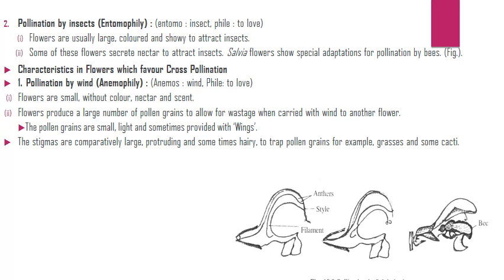Pollination by wind is called anemophily. Flowers are small, without color, nectar and scent. Flowers produce a large number of pollen grains to allow for wastage when carried by wind to another flower. The pollen grains are small, light and sometimes provided with wings. The stigmas are comparatively large, protruding and sometimes hairy to trap pollen grains, for example, grasses and some cacti.